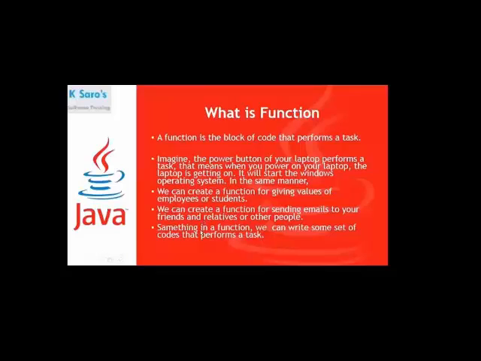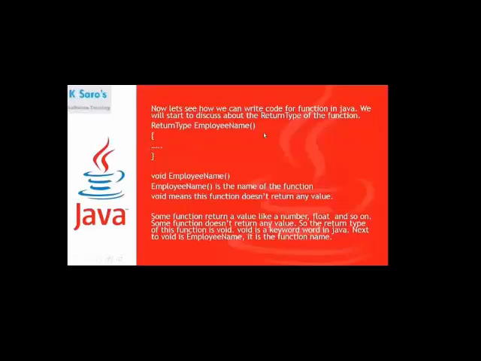In a function, we write some set of code that performs a task. So only then will it perform a task.